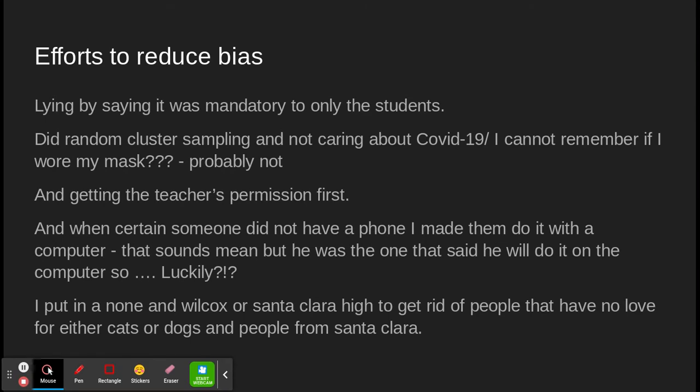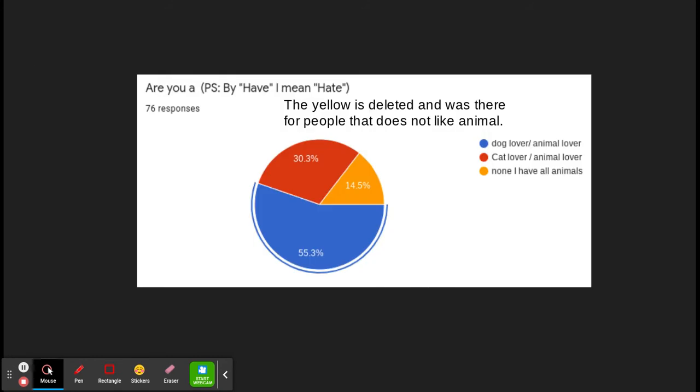Who cares? I put in "none" as an option, so I could just get rid of those people when they put it in. I'm pretty sure that kid with that URL had a none, so his data was useless to me anyway. Worthless data, because the yellow part is the none. They don't care about animals because they don't have dog lovers or cat lovers. So 14.5% of the 46 will be negated and just gone for the win.